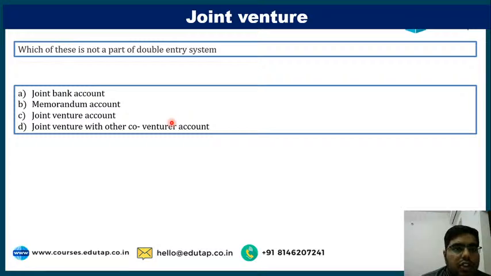Next is, which of these is not a part of the double entry system? Joint bank account, joint memorandum account, joint venture account, or joint venture with other co-venturer account? Which of the following is not a part of the double entry system?